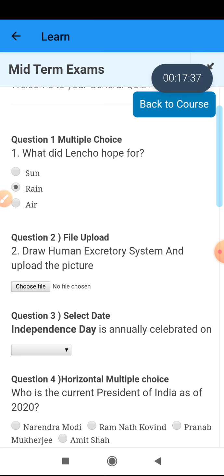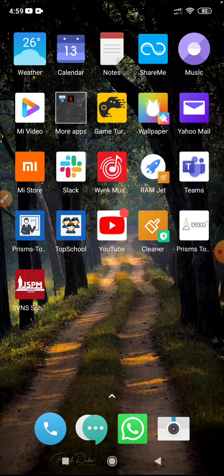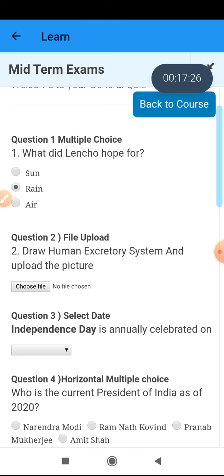So like I have said, please do not exit the app. You can simply send it to the back, check your network connection and come back over here. Your timer is still running, and even if you do lose network, whatever you have given doesn't go away, it stays. Okay, so that's all the precautions I had to show.